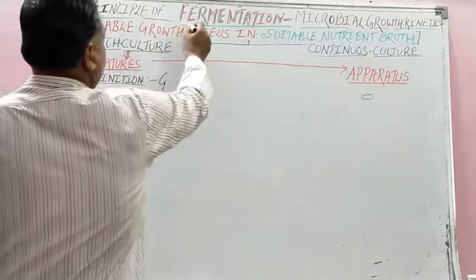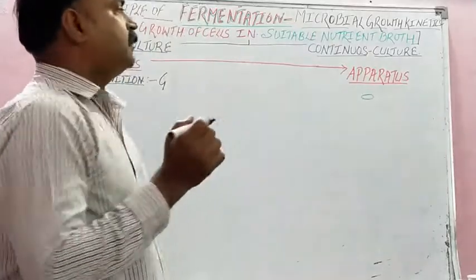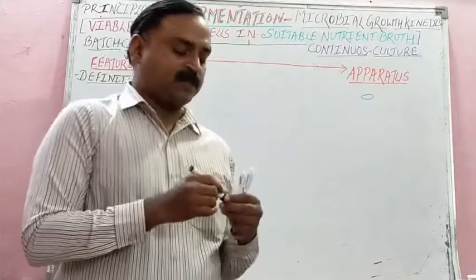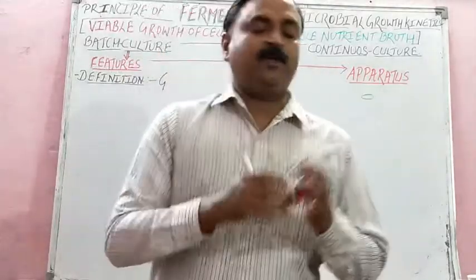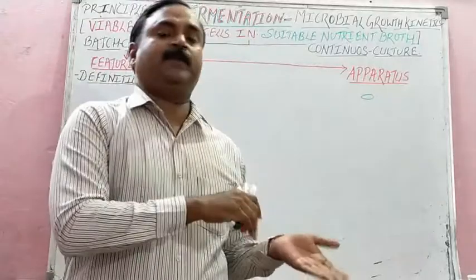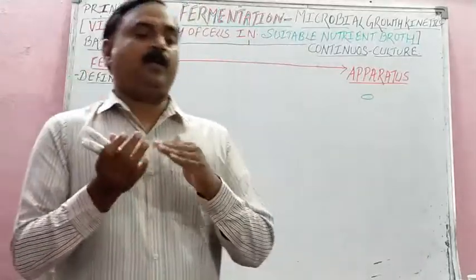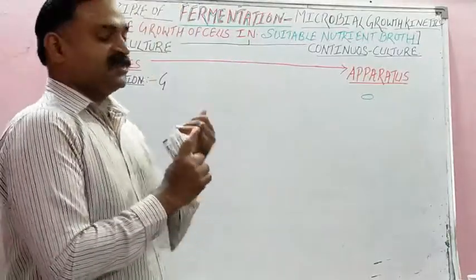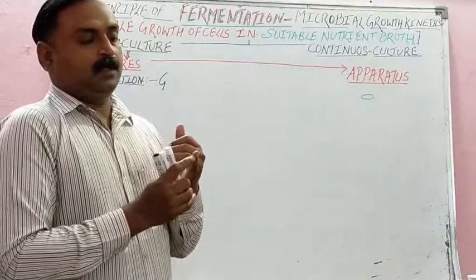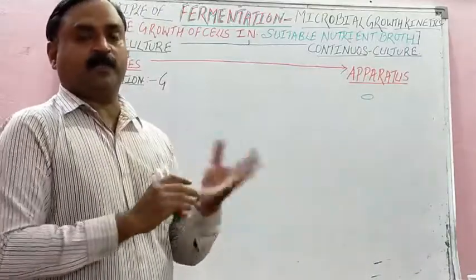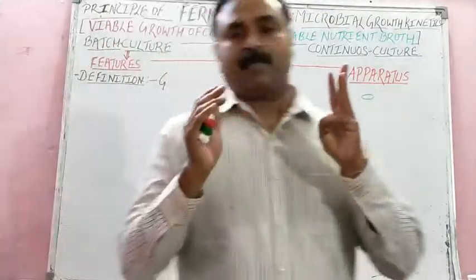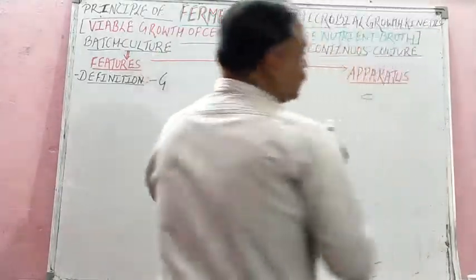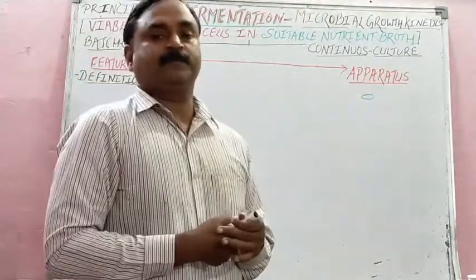In this we are going to study microbial growth kinetics, and we study different types of suspension cultures here. Very important student for your practical as well as your theory course, practical of both your 11th as well as 12th. That is called cell suspension culture, and we study it in the topic called fermentation. There are 3 kinds of cell suspension culture: one is your batch culture, then continuous culture, and fed batch culture, isn't it?